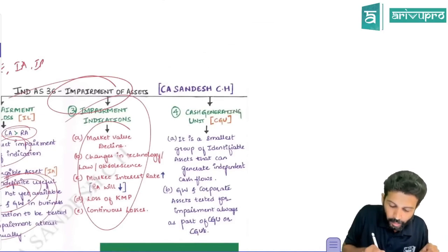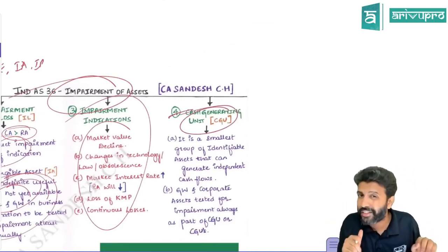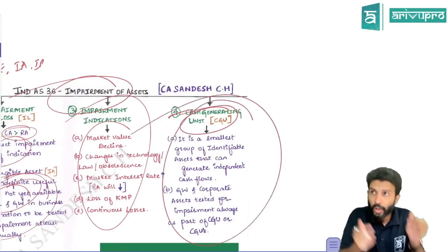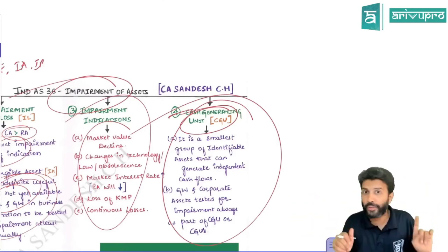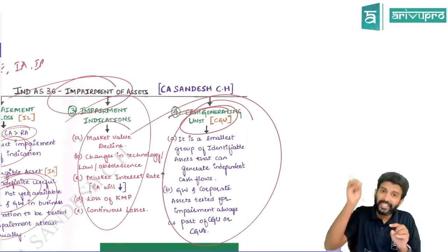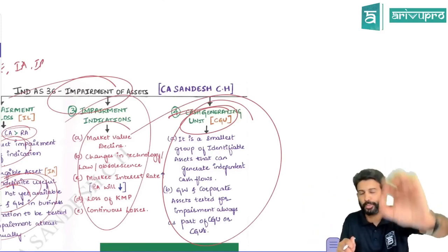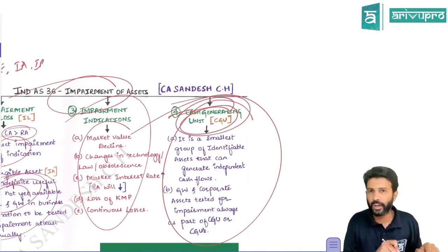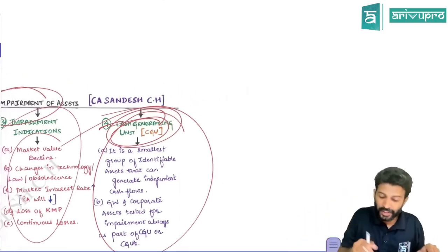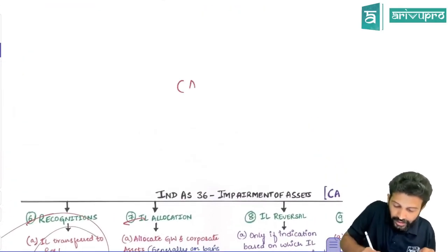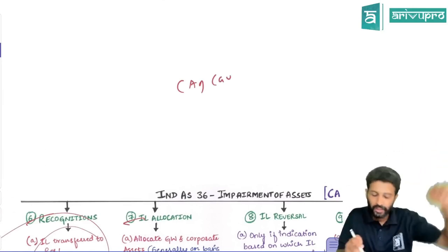Hence, they brought in a concept called CGU, cash generating unit. CGU means the smallest group of identifiable assets which can generate independent cash flows. We understand that certain individual assets don't generate independent cash flows, but a group of assets can generate the benefit. So identify that small group of assets which can generate benefits. The organization has to find the smallest group, and we call that the CGU. Now we will do the impairment check not on an individual asset basis but on a CGU basis. First we find the carrying amount of the CGU, not of the asset. CGU means there will be many assets.